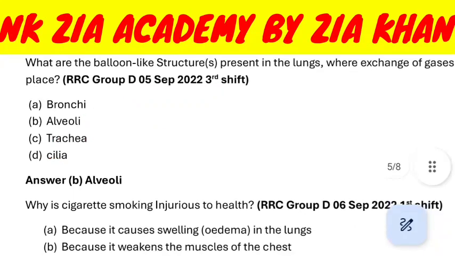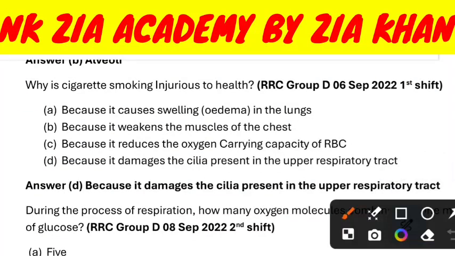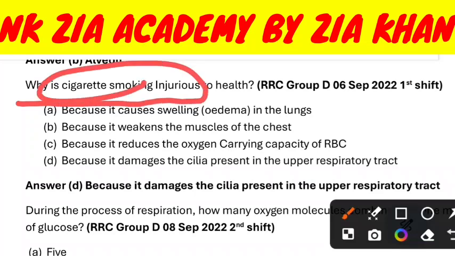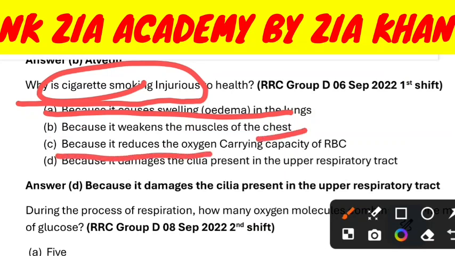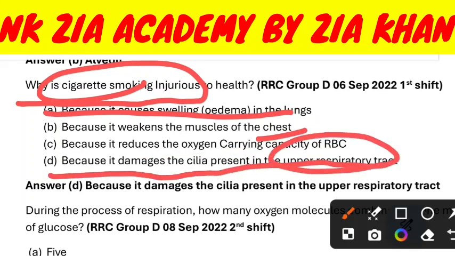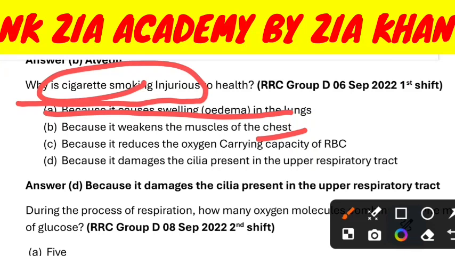You studied in the study of cell. Why is cigarette smoking injurious to health? Because it causes swelling in the lungs, weakness to the muscles of the chest, because it reduces the oxygen-carrying capacity of RBC, because it damages the cilia present in the upper respiratory tract. Option D.